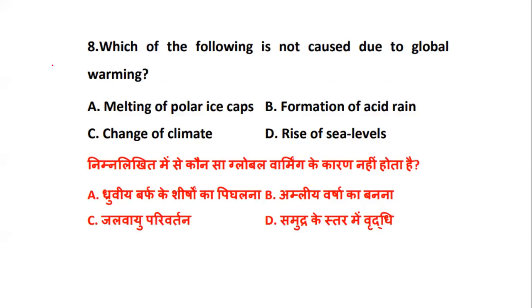So here it is clearly asking which of the following is not caused due to global warming. Whether it is melting of polar ice caps, formation of acid rain, change of climate, or rise of sea levels, which of them are the reasons? The one which is not caused by global warming is the formation of acid rain. But the melting of polar ice caps, change of climate, and rise of sea levels are the results of global warming. Recently there have been no questions seen on global warming, but in case they start again, you should be aware of those questions.